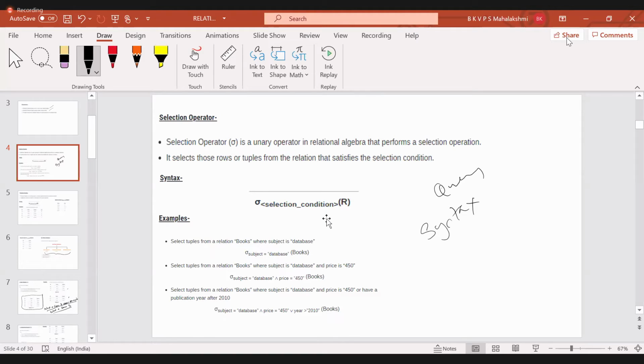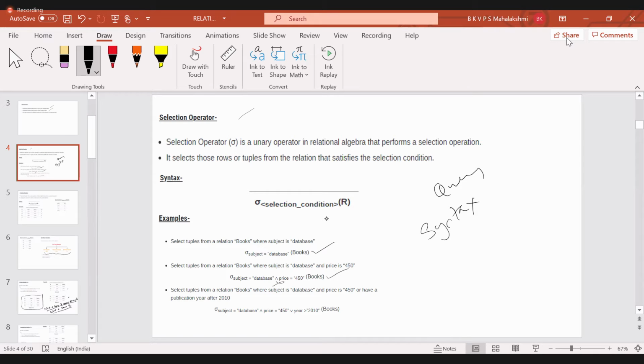Here there are examples, see. I'll just explain. Based on a condition, you are going to retrieve only particular records. That means you are just selecting the rows. So that is where we use the selection operator. We will not use the projection operator; I'll tell you later. If there are two conditions, then put the symbol and write the two conditions. But you have to mention only one relational table, that is books. See, in the question only you will get the answer, but you have to go through it in detail.